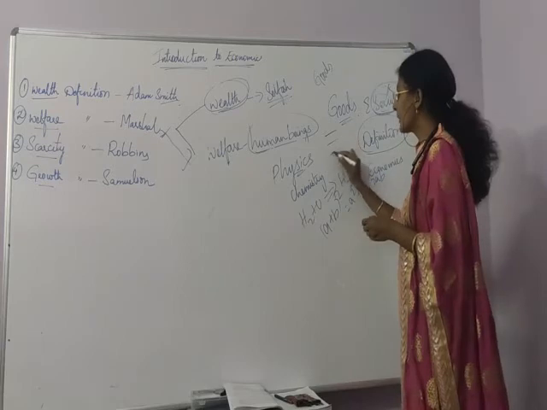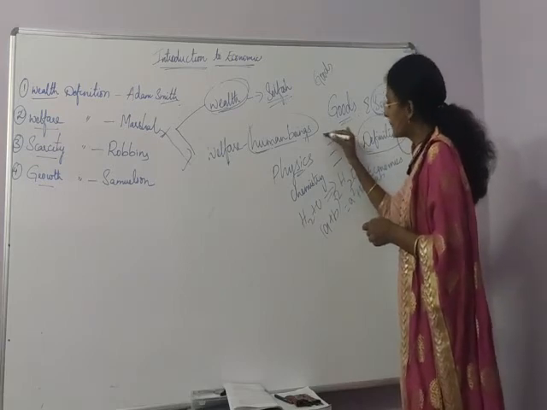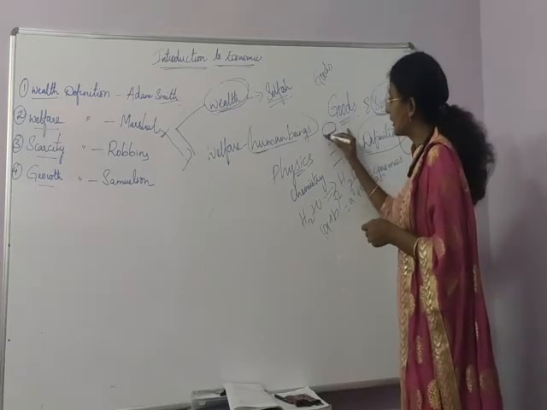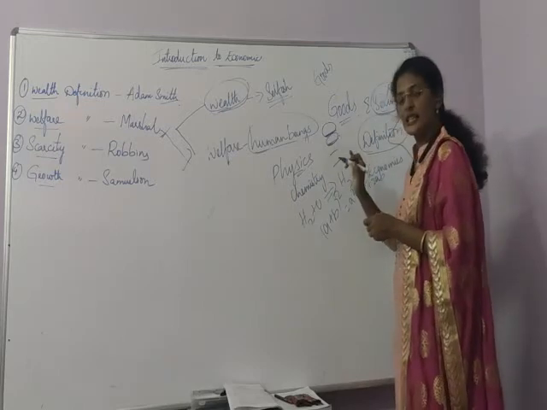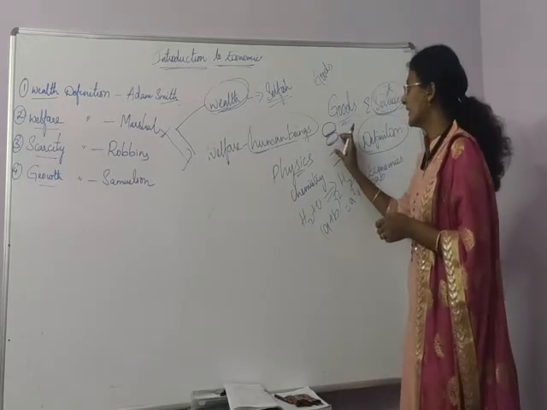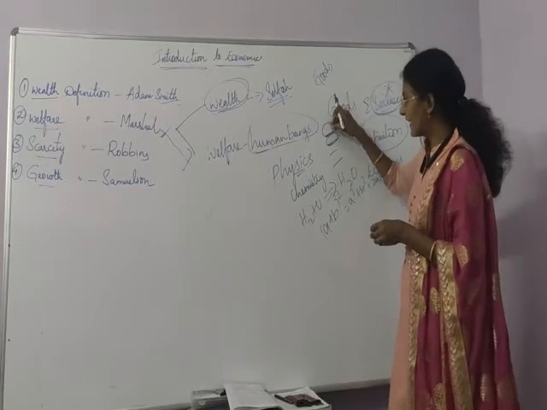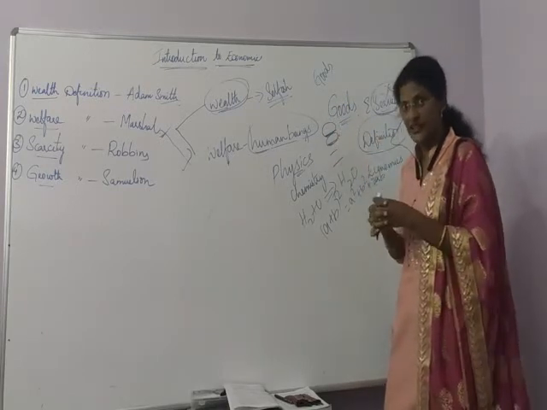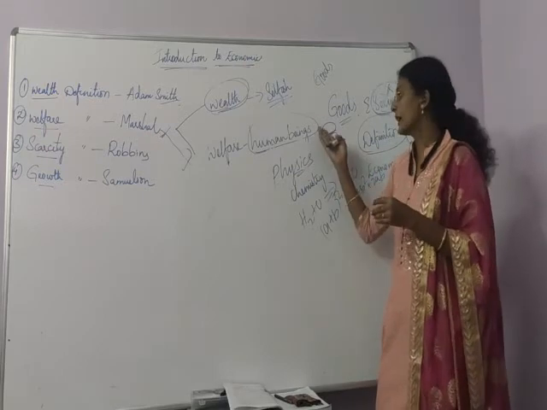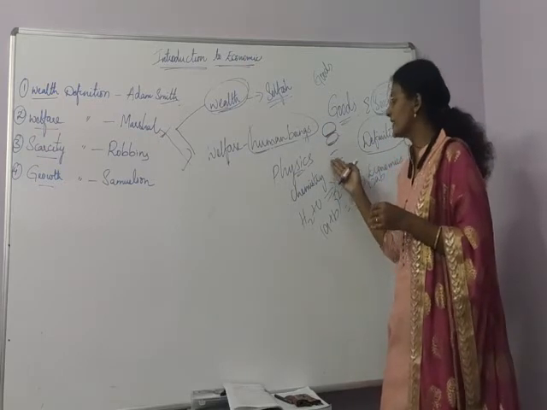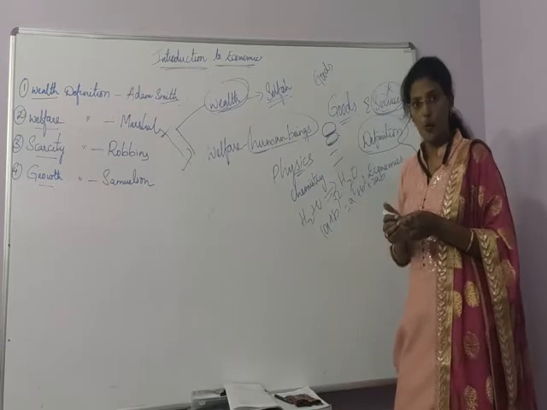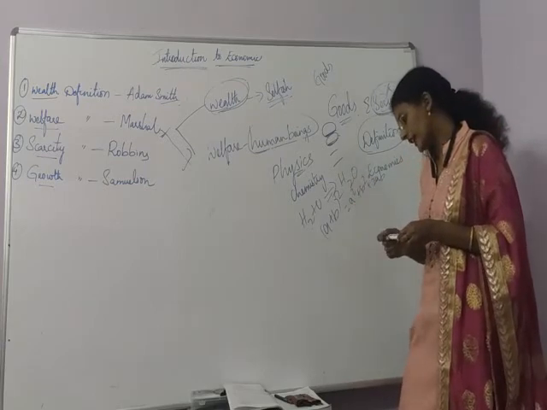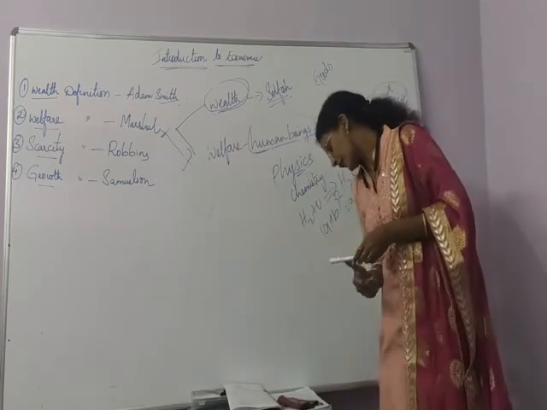See, there are certain points. From these features only we can take both advantages and disadvantages. In these features all advantages and disadvantages are included. Both advantages and disadvantages, when clubbed together, become features. So in these features we have criticism also. So what are the criticisms in the welfare definition?